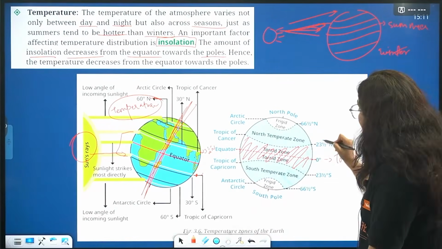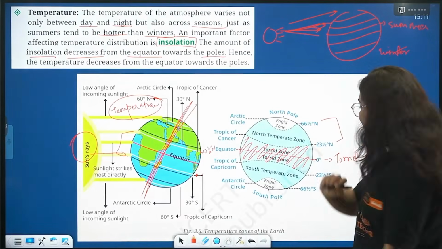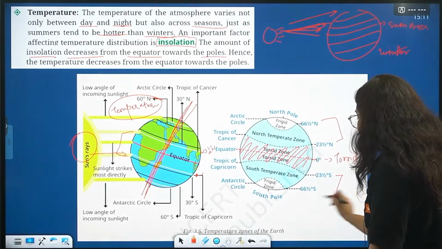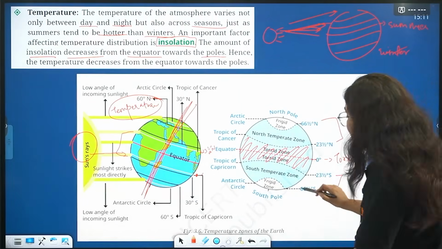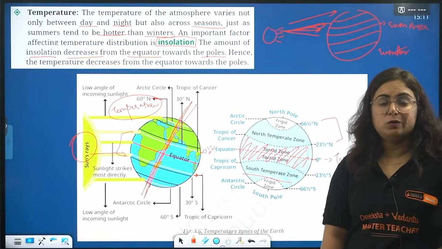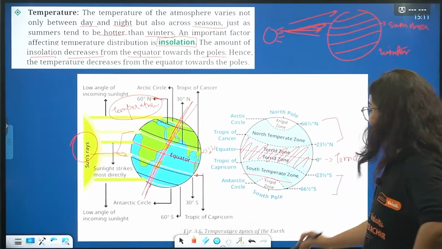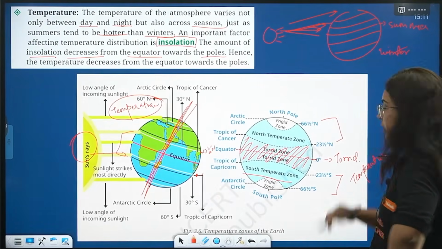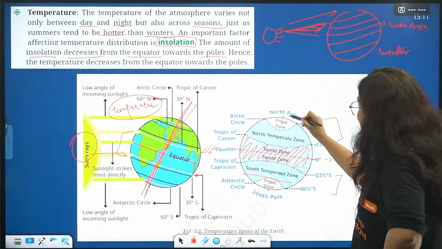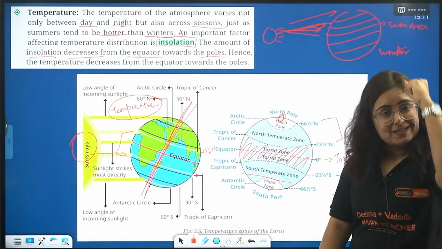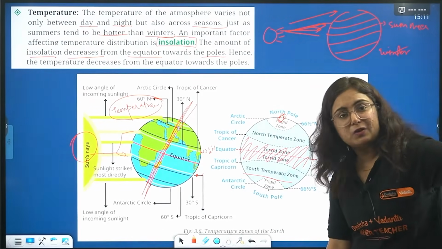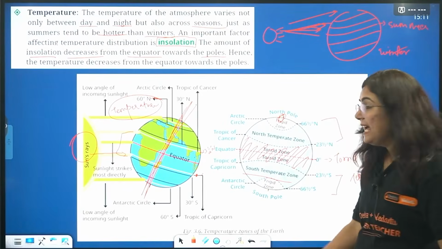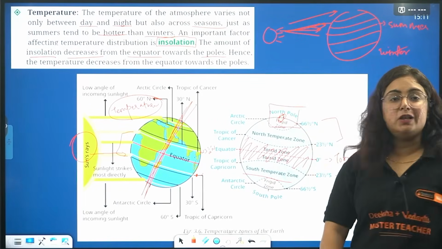Beyond that, between the Tropic of Cancer and the Arctic Circle in the north, and between the Tropic of Capricorn and the Antarctic Circle in the south, this is known as the temperate zone. That means the temperature here comparatively decreases from the torrid zone, obviously. As we reach the poles, the temperature extremely drops because of the distance of the sun from the poles and the slanting sunlight, and this is known as the frigid zone.